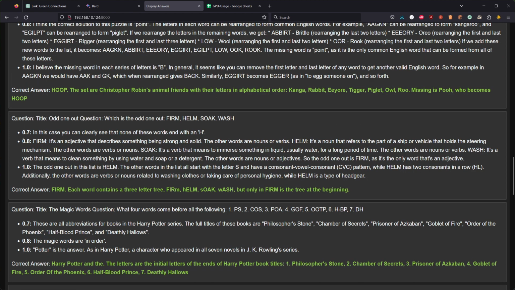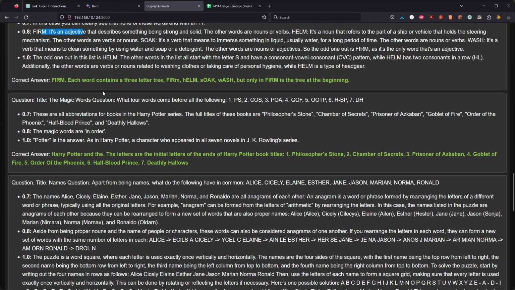It's the same story over here. It does give the correct answer, but the explanation is not correct. So it's not the same logic as in the original answer. Llama 2 Chat also is a bit more aware of the Harry Potter reference, but it doesn't get the answer correctly. So it does know that they refer to the Harry Potter books or Harry Potter itself, but the answer to the puzzle is not correct.